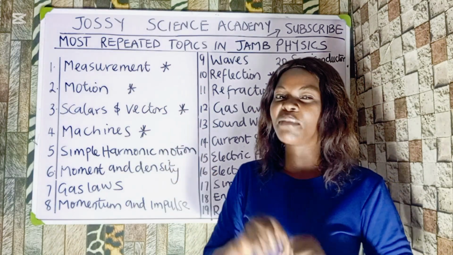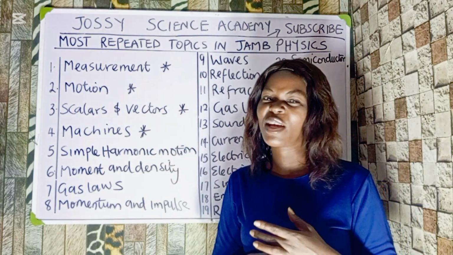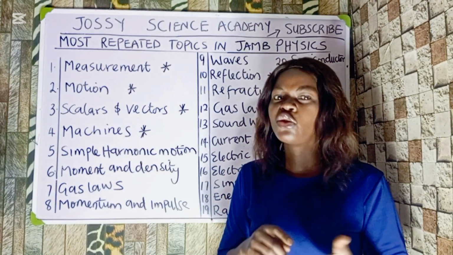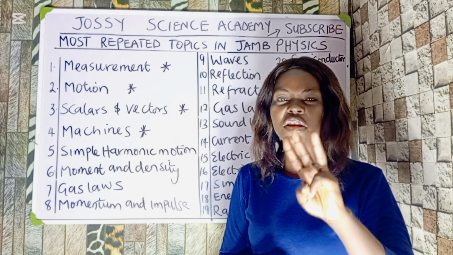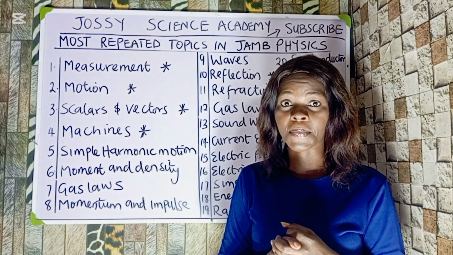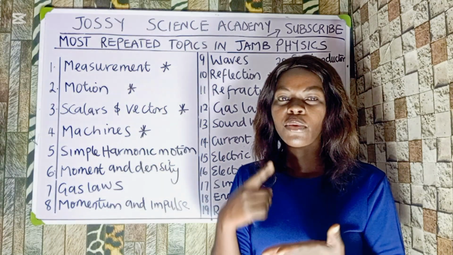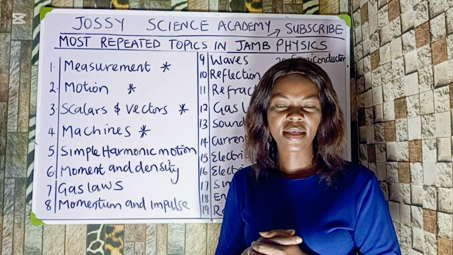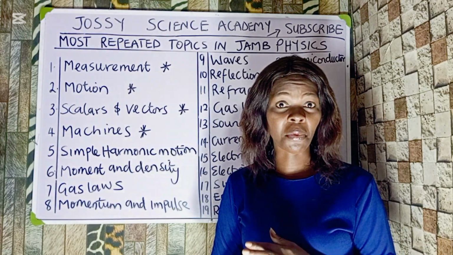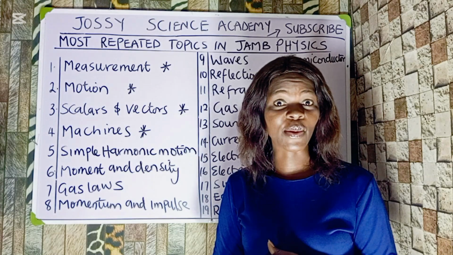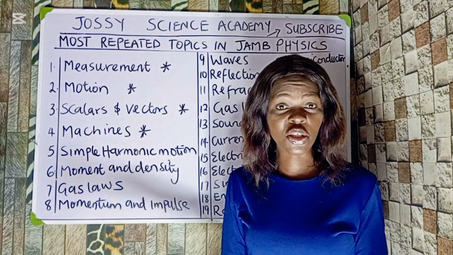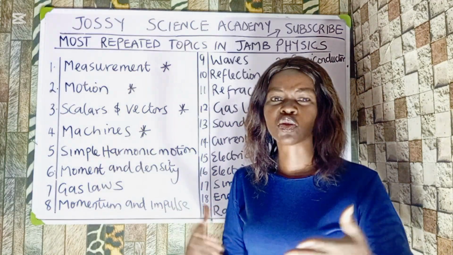Now, under the same measurement, you should know what the dimension of physical quantities is. Very important. Under dimension, you should know that the three main fundamental quantities that we use for dimension are the length, the mass, and the time. Now you should know how they get the dimension of physical quantities. You should know the dimension of quantities like electromotive force, moment of a couple, momentum, impulse, stress, and surface tension.